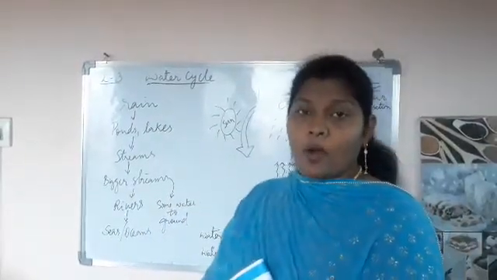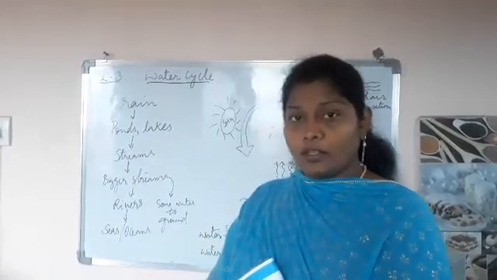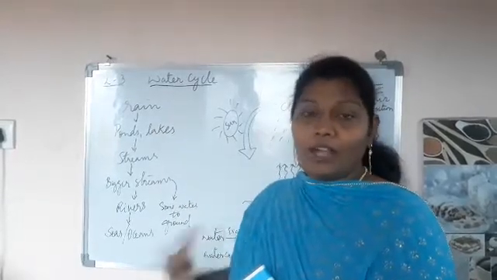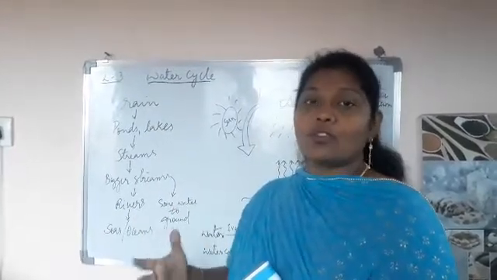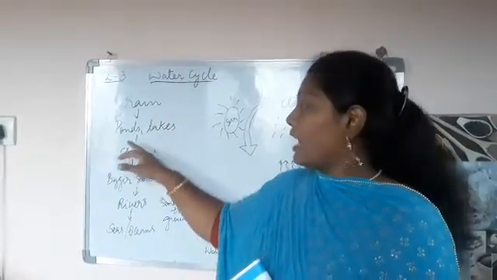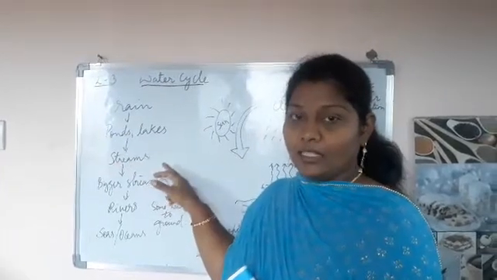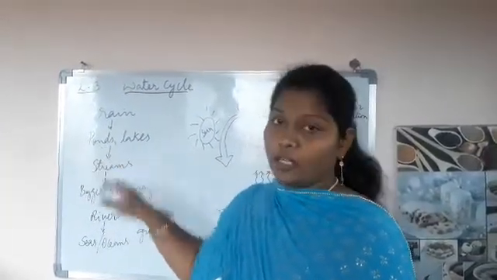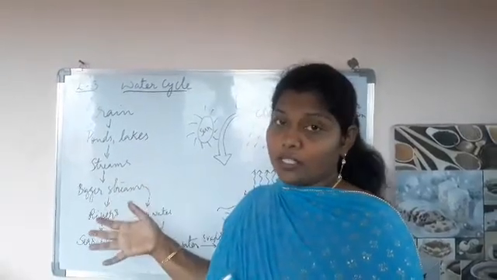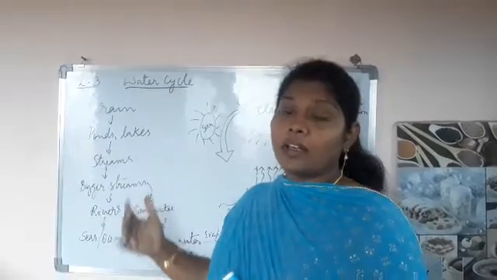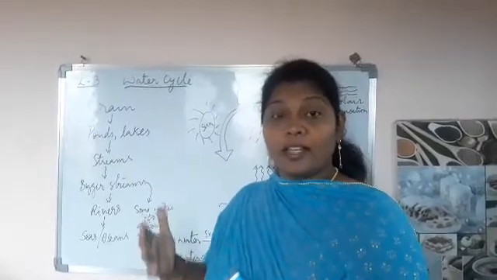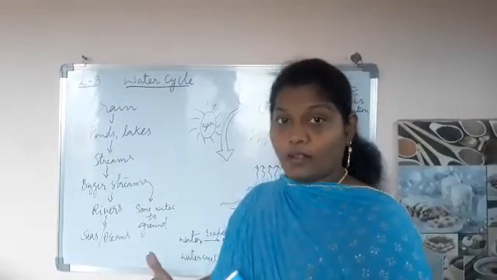Firstly, let us discuss the sources of water. Okay, children. As we know, the main source of water is rain. Without rain, we don't get the different sources of water. See, the rain falls onto the earth and it fills the ponds and lakes. Why? Because these are the smaller water bodies. Not only this, it will also fill up the seas and oceans. But we will see how the rainwater mixes into the larger water bodies, which plays an important role in the water cycle. Okay, children.